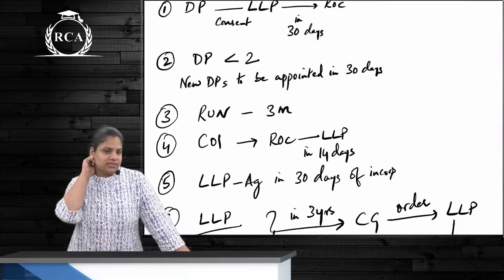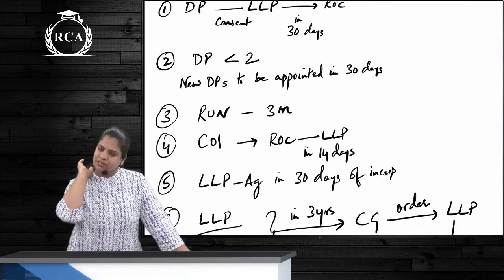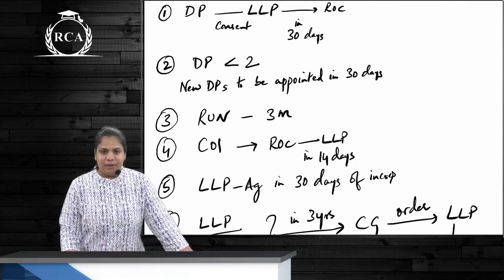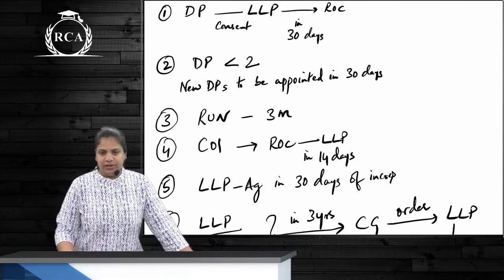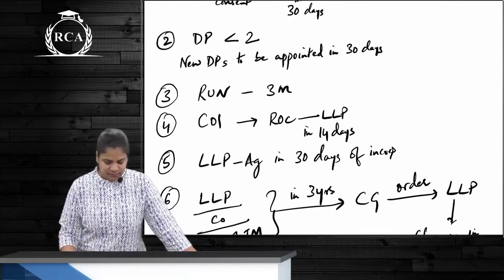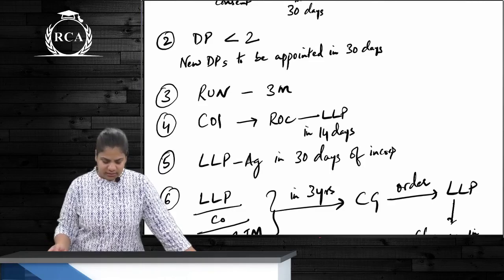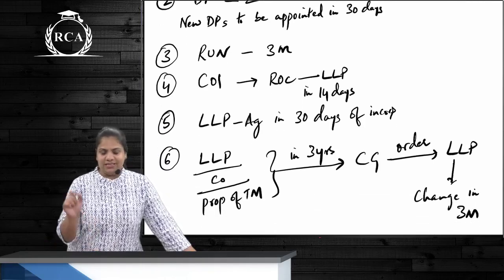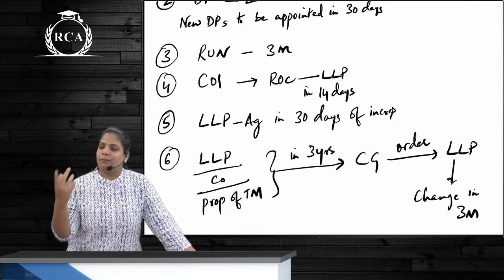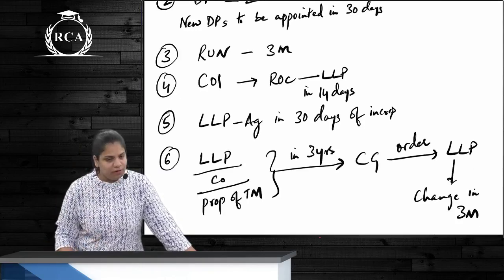The DP should give his consent to the LLP. The LLP should file this with the ROC within 30 days. If DPs are reduced below 2, new DPs are to be appointed within 30 days. Name reserved for a period of 3 months. The ROC gives the COI within 14 days, and then what is to be prepared? The LLP agreement in Form 3 is to be prepared and filed within 30 days of incorporation.